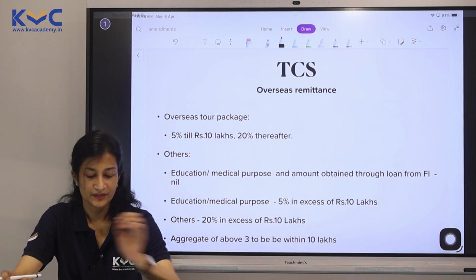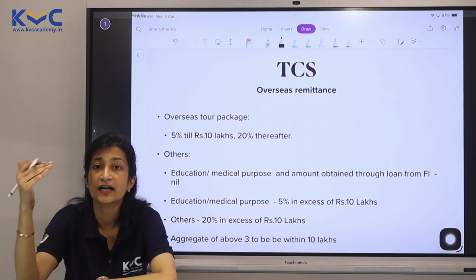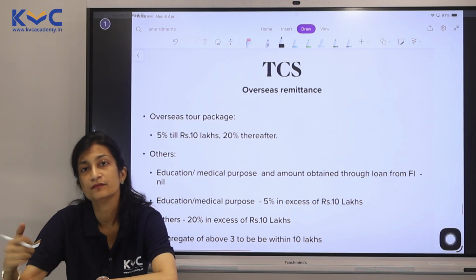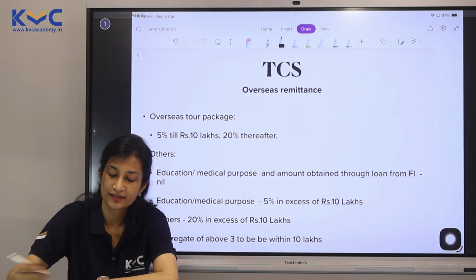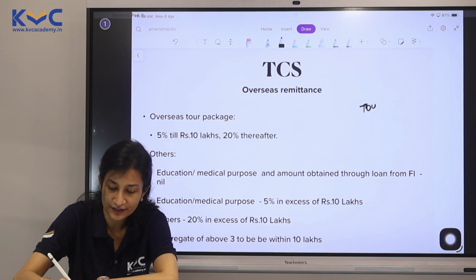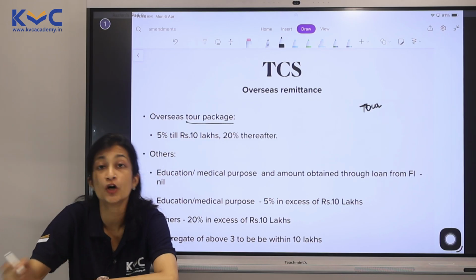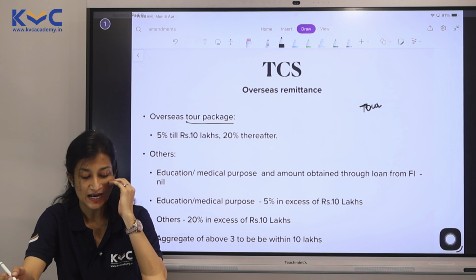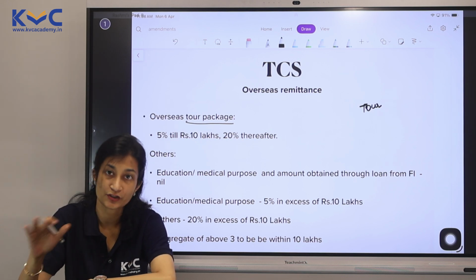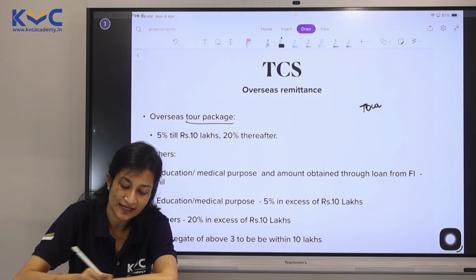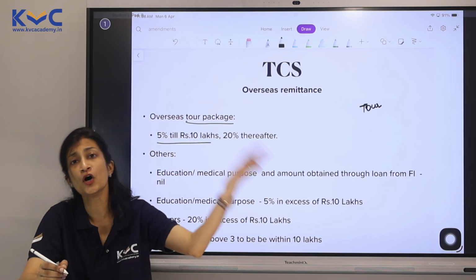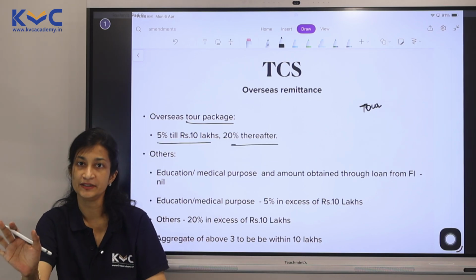Overseas remittance. Now this will divide into two parts. Remittance overseas could be for two reasons. One could be a tour or travel purpose. So you're buying an overseas tour package. What is the amount here? There is no threshold. So if it is up to 10 lakhs, it is 5%. Beyond 10 lakhs, 20%. Simple.